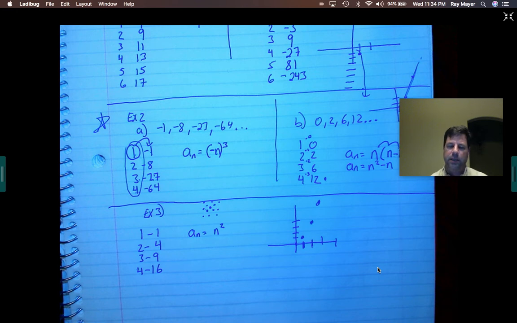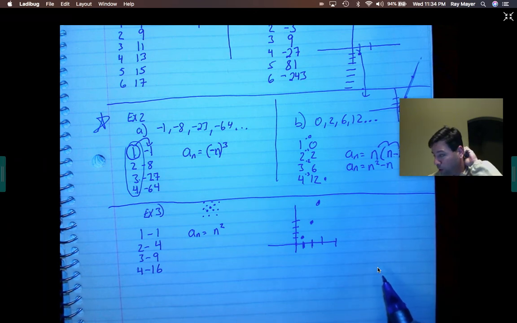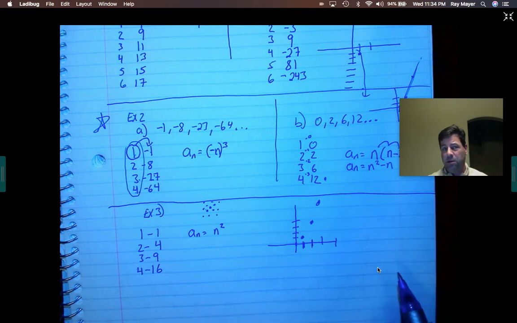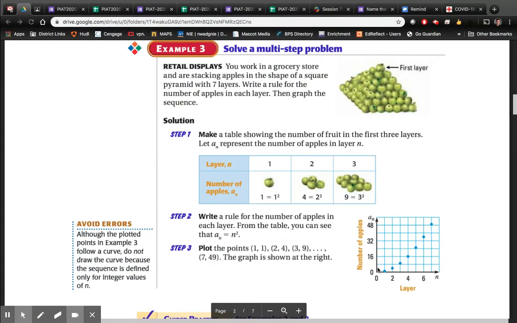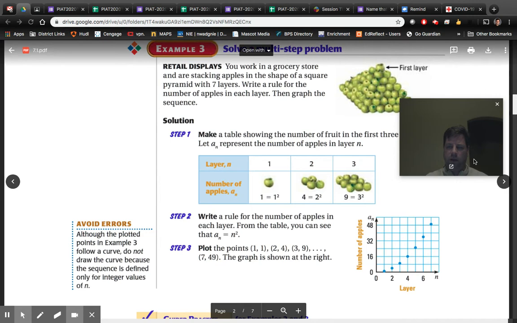Okay? That's a big deal about this. These are sequential. They are points. They are not continuous. So don't connect these things when they tell you to graph them. It should just be a plot of points. Almost like a scatter plot, maybe? If that rings a bell to you or something? More like a scatter plot. Scatter plots, you shouldn't connect those points either. I know it's been a while since you guys have seen scatter plots.